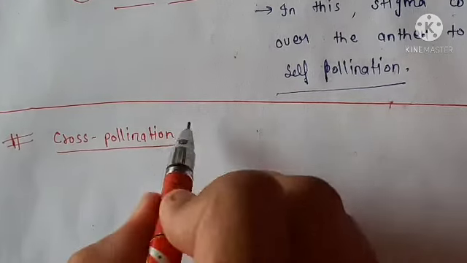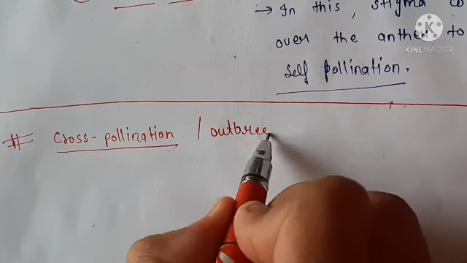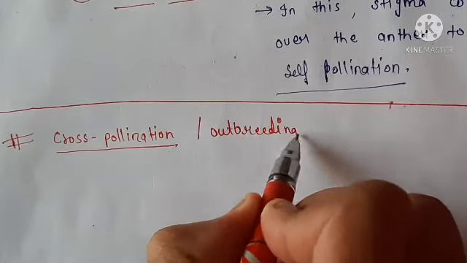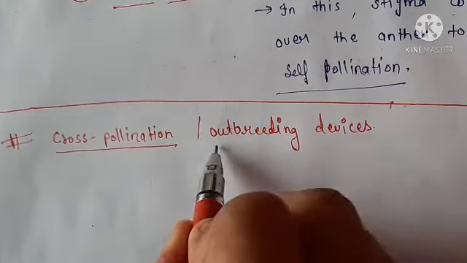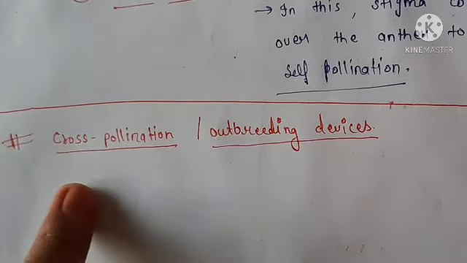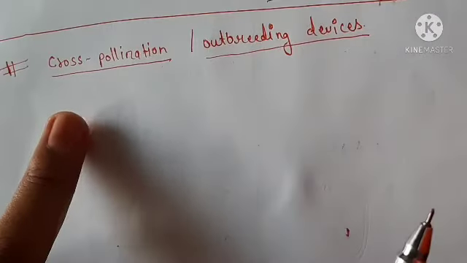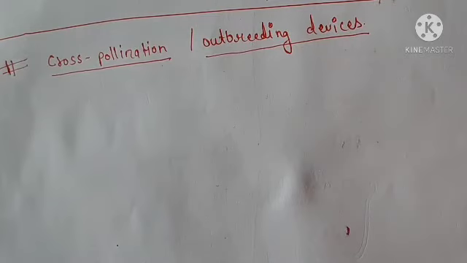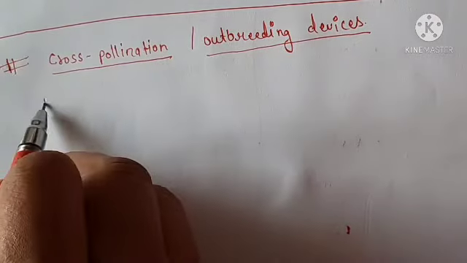Cross-pollination is also called outbreeding devices. So how does cross-pollination take place? What is the adaptation in cross-pollination? We will discuss it here.